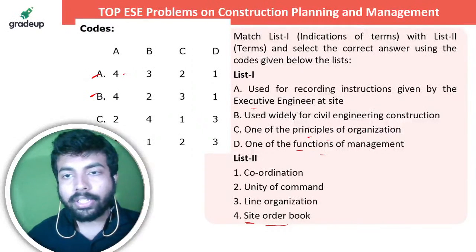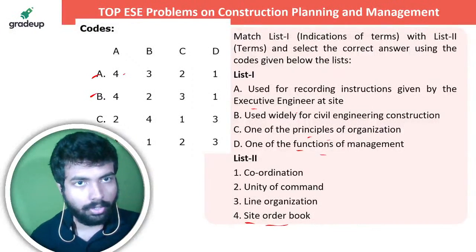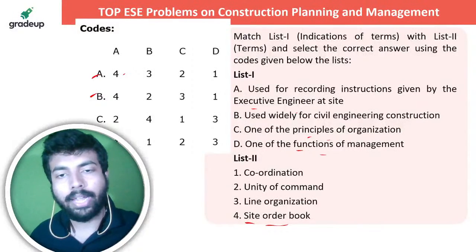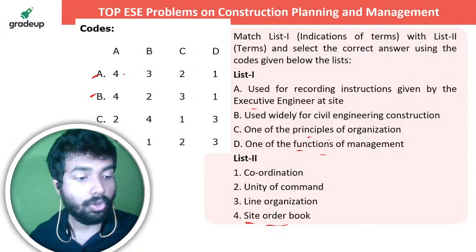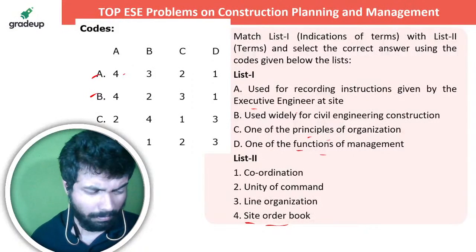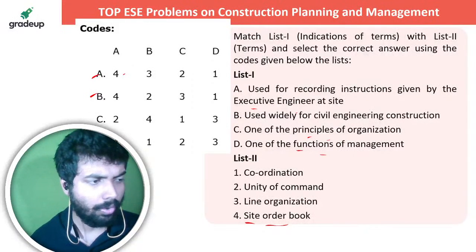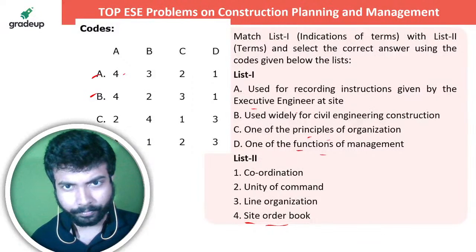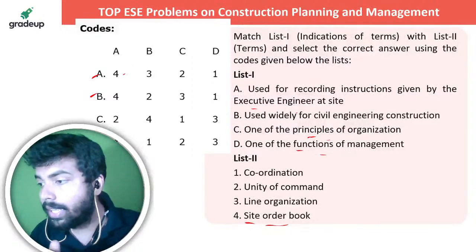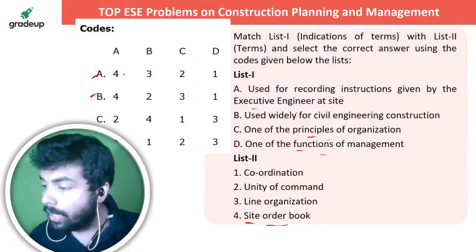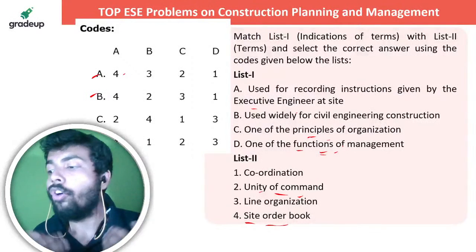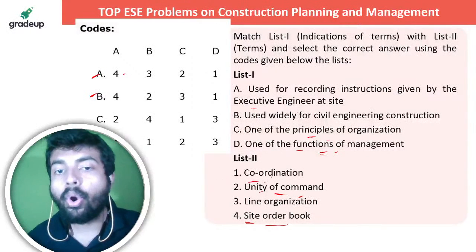Used widely for civil engineering construction, that is line organization. Line organization that is used widely for civil engineering construction, that is the line basically जो हम बनाते हैं, that particular thing, right, that is usually and widely used. After that the principle, आप इनमें से कौन सा चीज देख के आपको प्रिंसिपल जैसे लग रहा है बताओ? Yes, correct. Unity of command and function of management, that is coordinate करना.